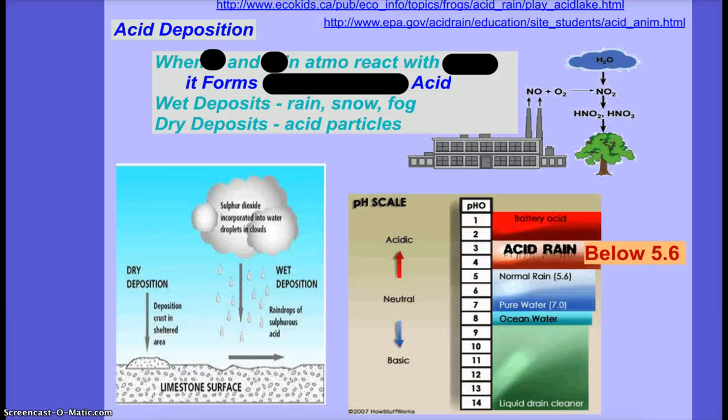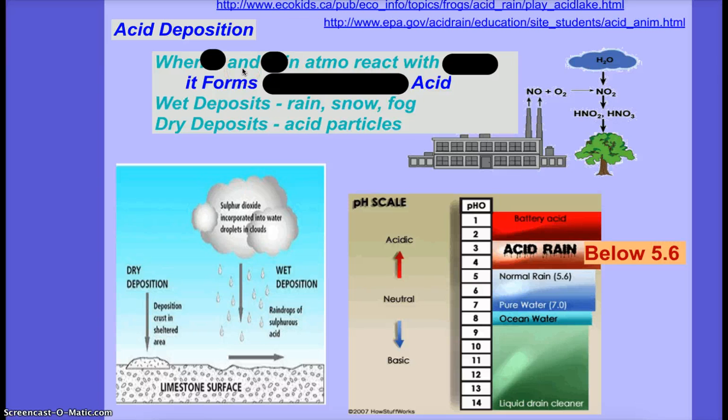So we always refer to acid rain, not acid deposition, but the reason you have this name is because it can come down as rain, fog, snow. So really acid precipitation would be what we should be calling it. But it also comes down as dry particles, so it's called acid deposition.